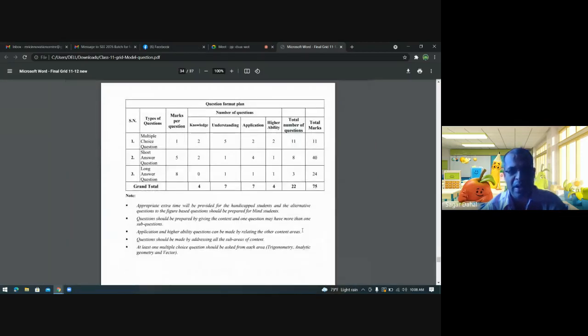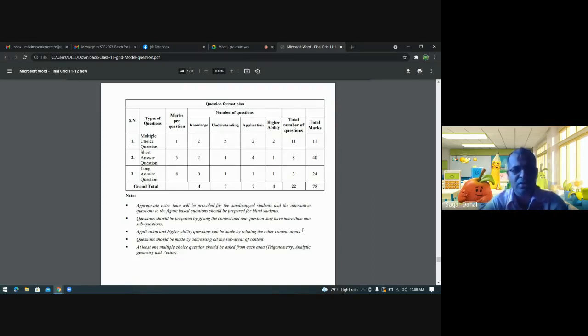So I would like to request all the students to practice in such a way that you will have multiple choice questions in the Google form, where there will be 11 questions. So each question carry 1 marks. Then theoretical portion, short answer questions and long answer questions. There will be 2 parts, group A, group B and group C. Group B contains 8 questions and each question carry 5 marks, which equals to 40 marks. That will be in the PDF form. And long answer questions and short answer questions will be in PDF format, and the screen will be shared by respective teacher for your examination.